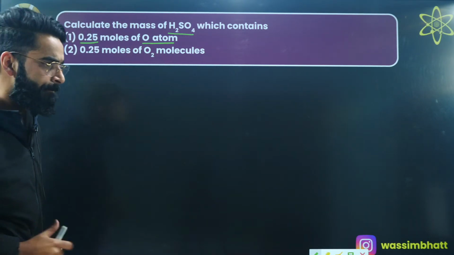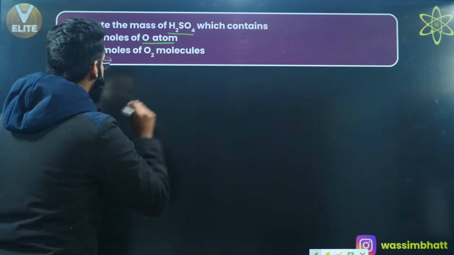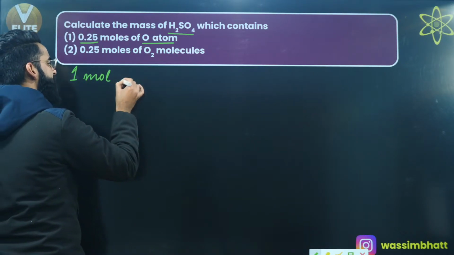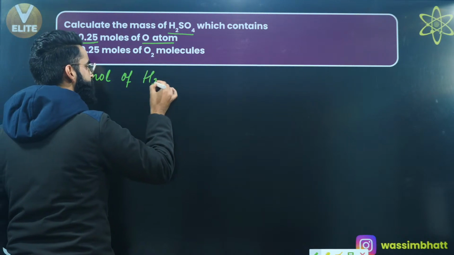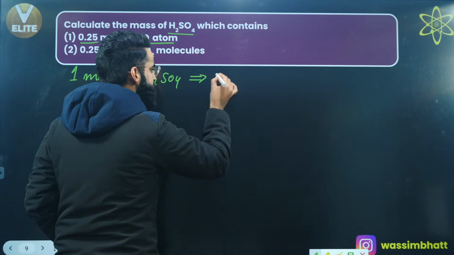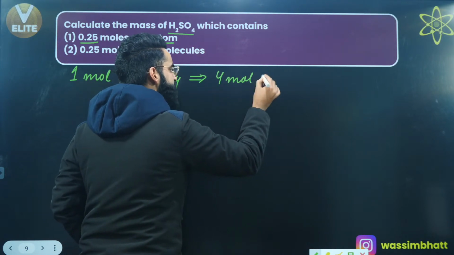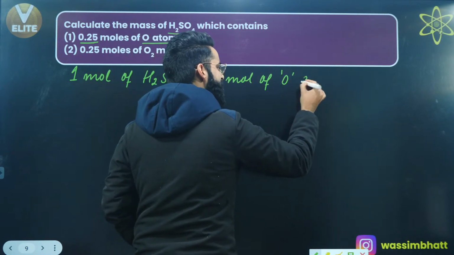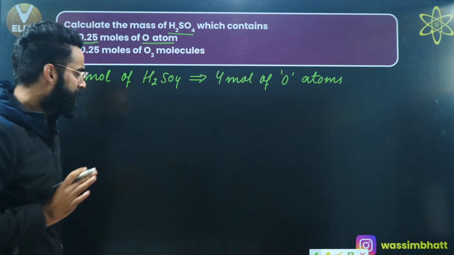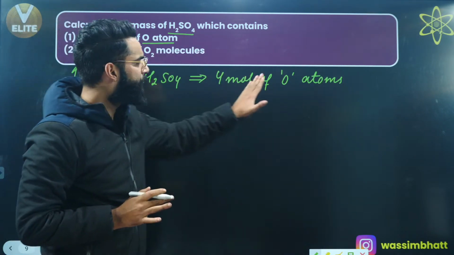Understand properly. Have a look. First of all, if I take 1 mole of H2SO4, can I say it contains 4 moles of oxygen atoms? Absolutely, you can write a statement like this. 1 mole of H2SO4 contains 4 moles of oxygen atoms.